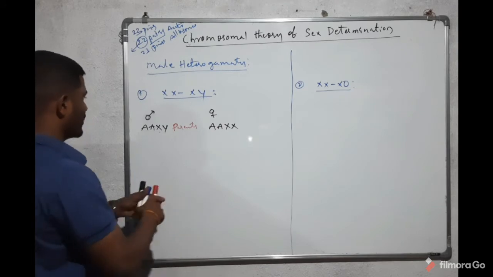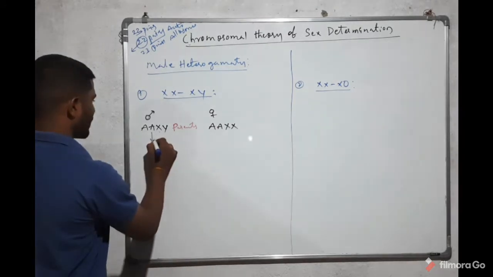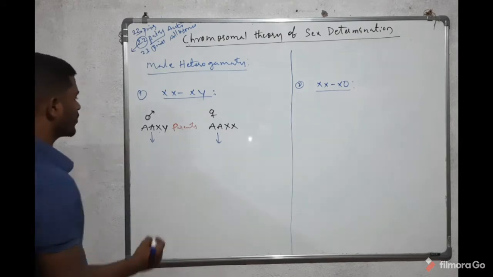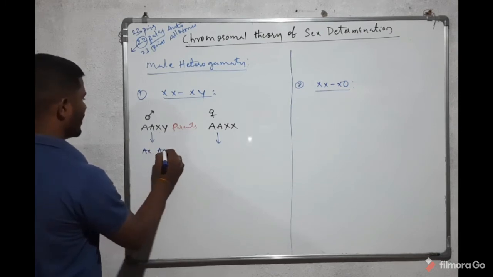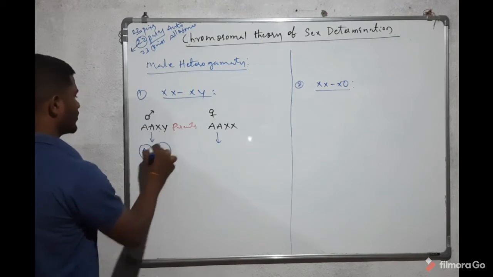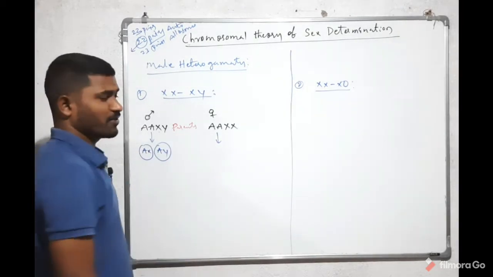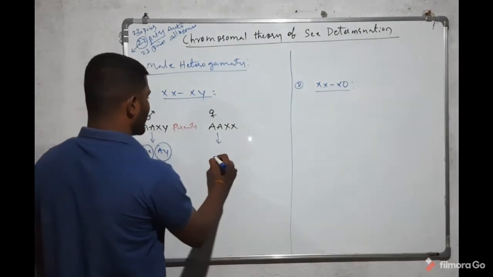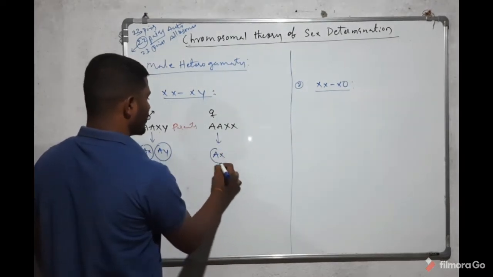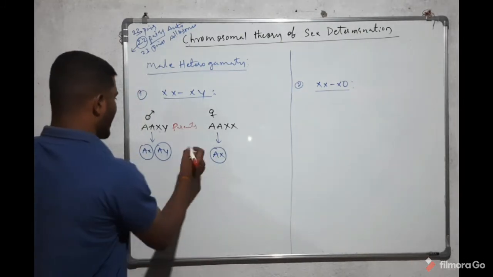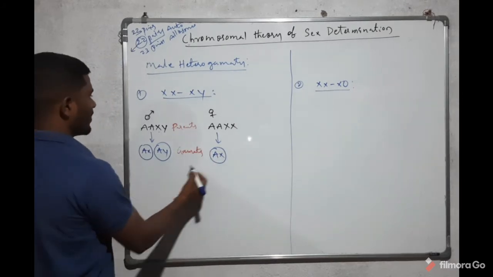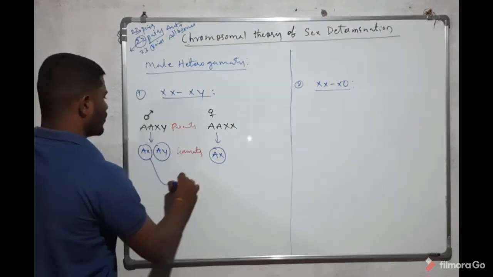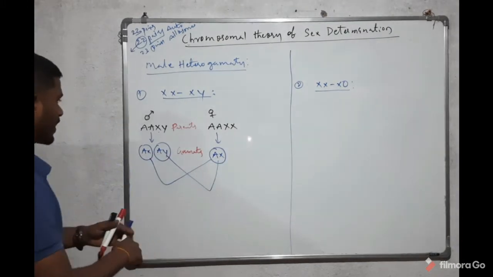These parents can produce the gametes. The male organism produces two types of gametes, AX and AY. But in case of the female organism, only one type of gamete is produced, that is AX. So these are the gametes. Next, these gametes undergo fertilization and form the new organism, that is the offspring.